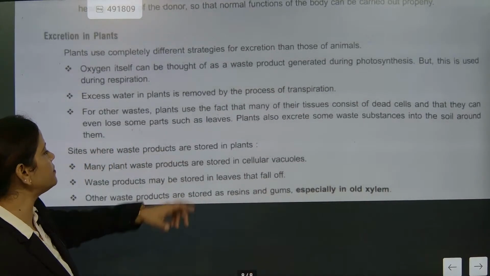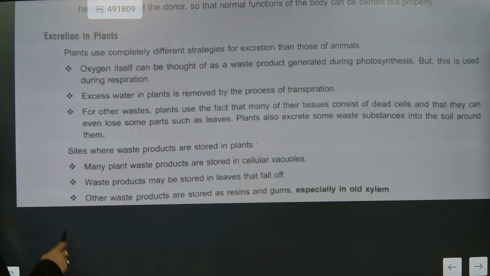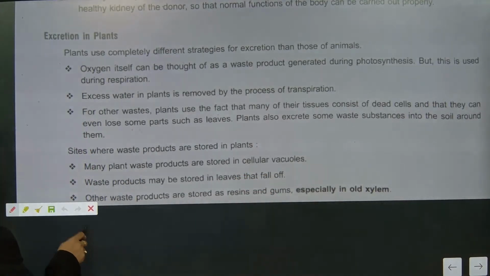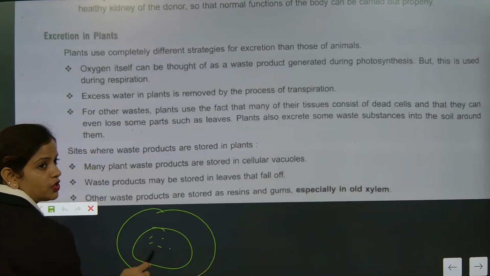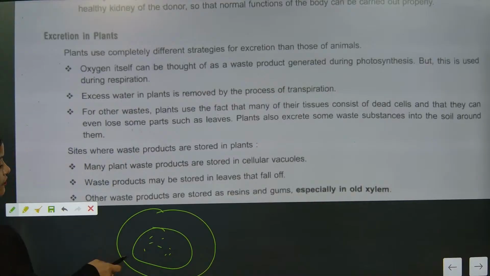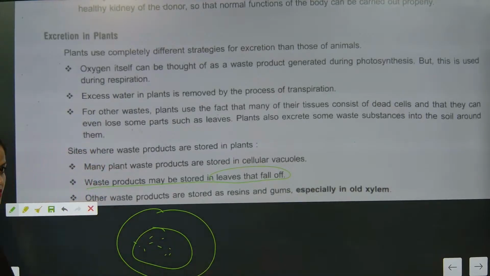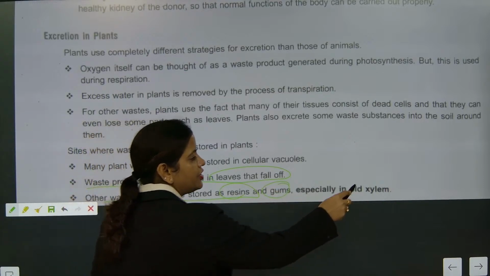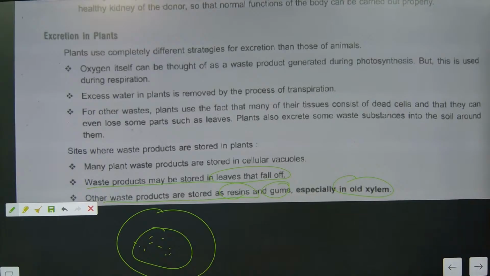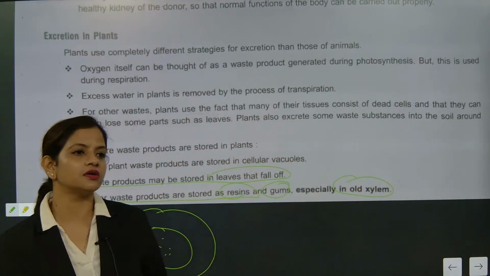Next, the sites where plant waste products are stored. First, you see cellular vacuoles. I told you that in plants the cellular vacuoles are big in size. So the vacuoles, which store food items also considered waste, will be used in an emergency. Waste products may be stored in leaves and fall off. Got it? So sometimes the leaf will take the waste product and they will fall. Other waste products are stored as resins and gums, specifically in the xylem. So whatever gums and resins are coming in plants, sometimes the rubber, that is also a waste product. I hope it is clear.